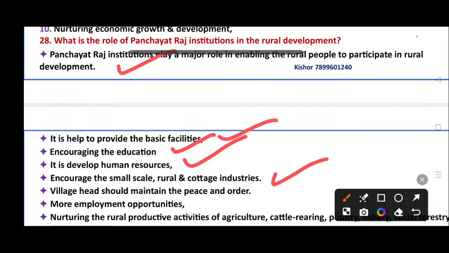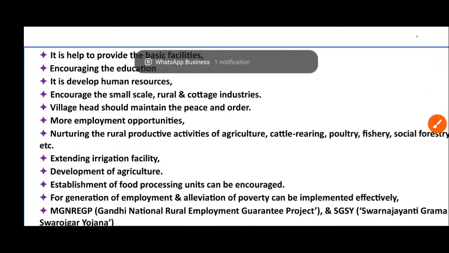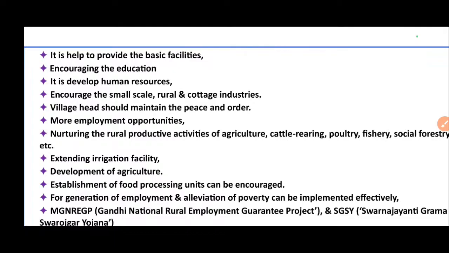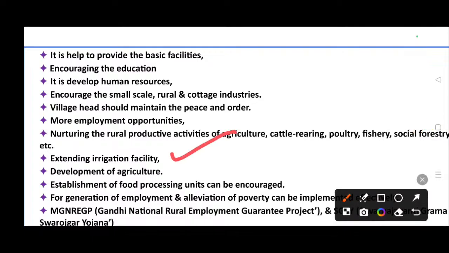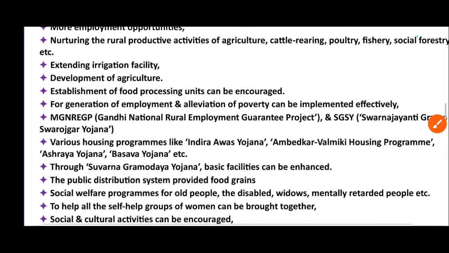Village head should maintain the peace and order. Then more employment opportunities, nurturing the rural productive activities of agriculture, cattle rearing, poultry, fisheries, social forestry, etc. Extending irrigation facilities. Then development of agriculture, establishment of food processing units can be encouraged for generation of employment, and alleviation of poverty can be implemented effectively.